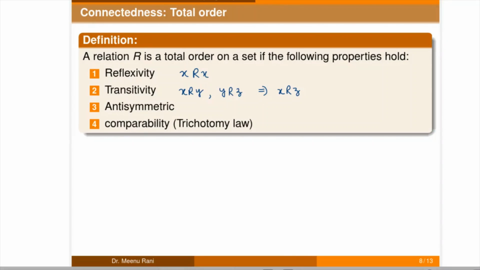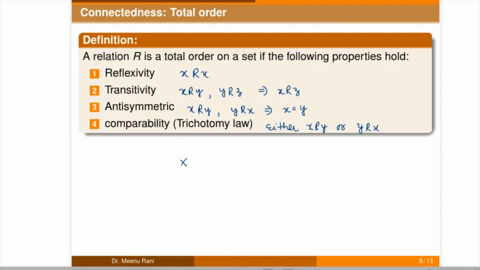So it is transitivity. Now the third property is the anti-symmetric property: if x is related to y and y is related to x, then x is equal to y. And the fourth one is comparability, also known as the trichotomy law. So either x is related to y or y is related to x.